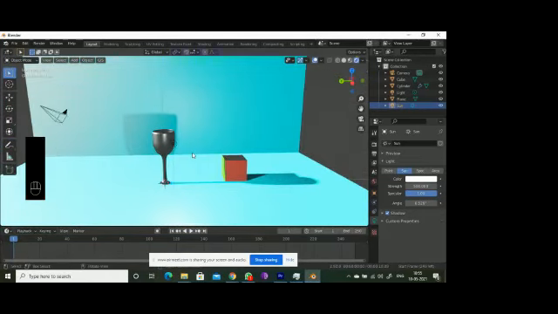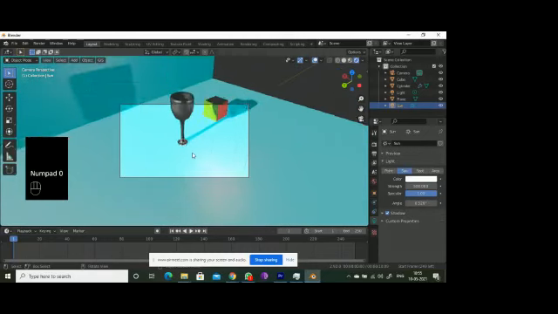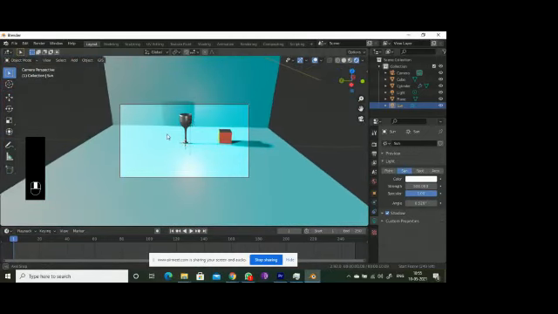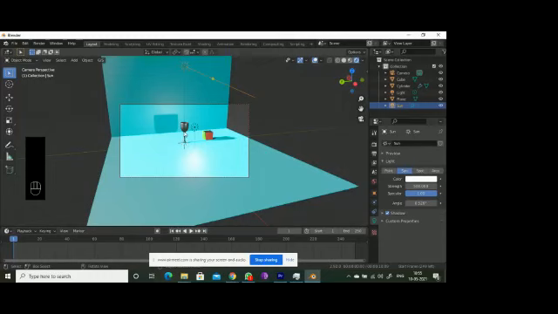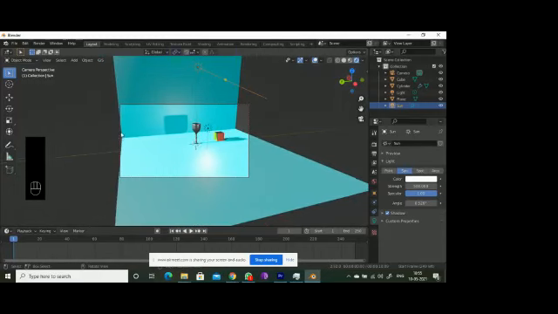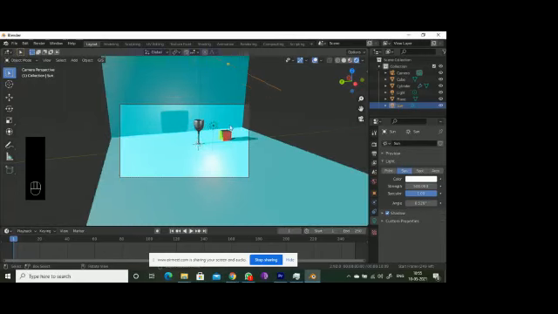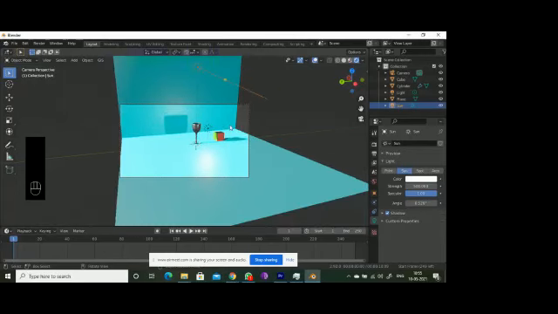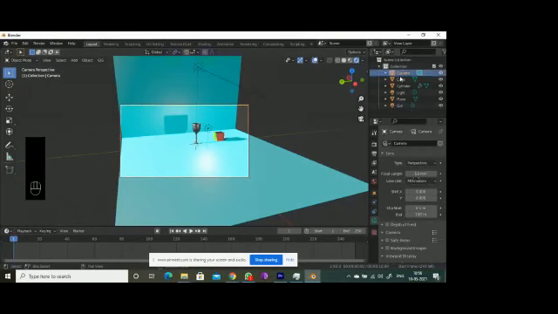So if I go for a zero, means numpad zero. Okay. So here you are able to see this. I don't want that, but if I go like this, it will be like this. So you can go for camera. Select the camera here.